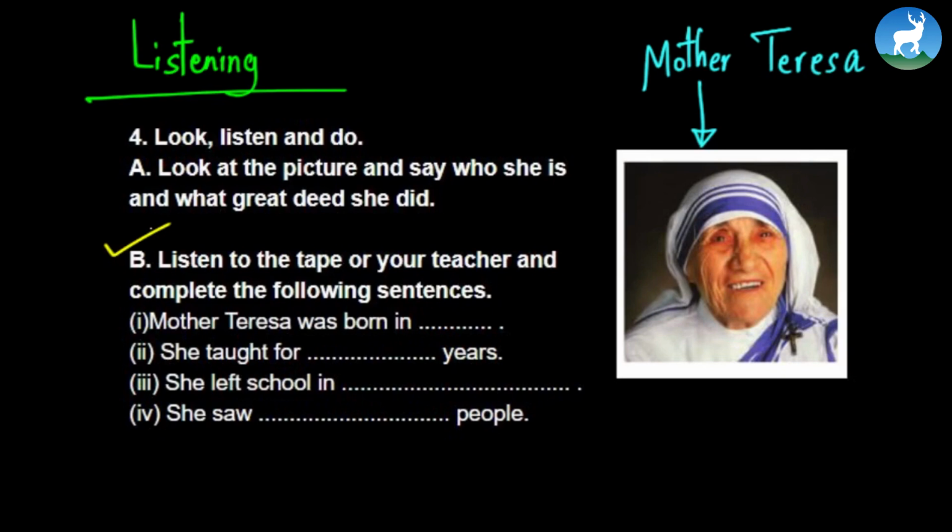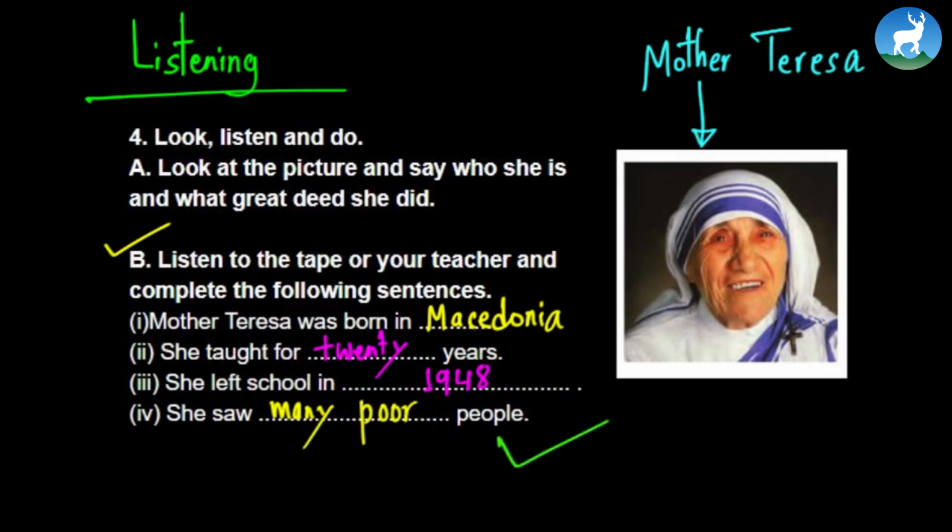Let's complete the sentences. Mother Teresa was born in... So she was born in Macedonia. Let's look at the second one. She taught for, yes, 20 years. She left school in 1948. She saw many poor people. So that was the listening portion.